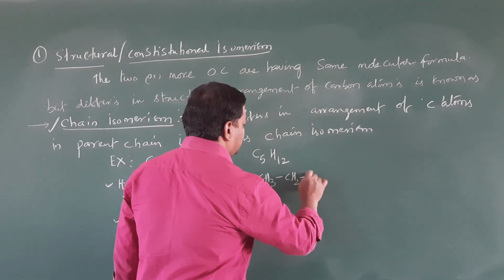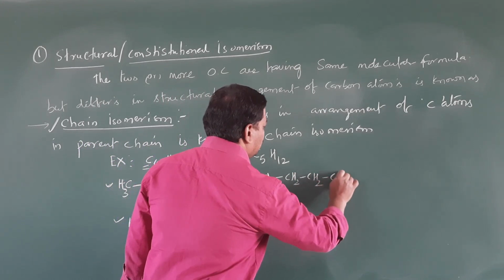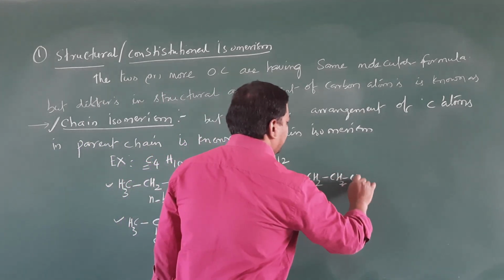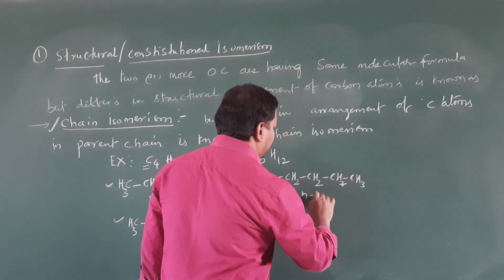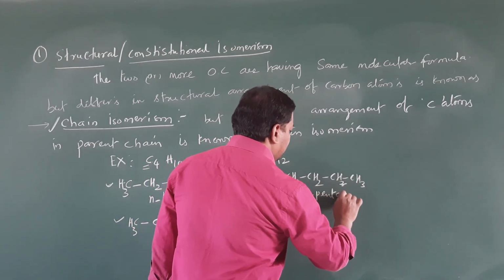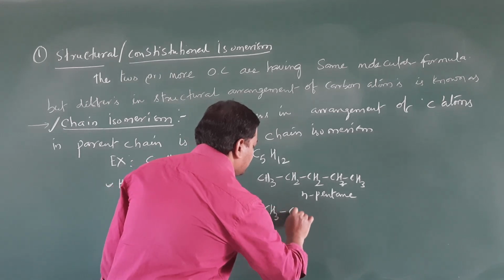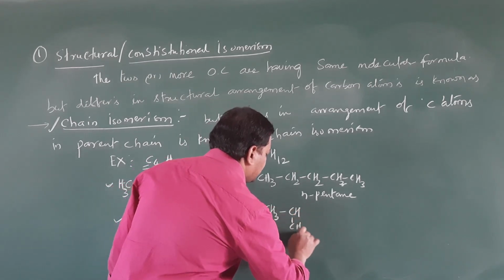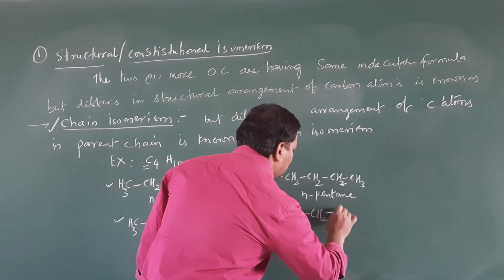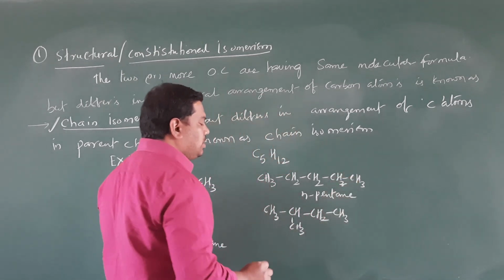Next, here I will write CH3 CH2 CH2 CH2 CH3. This is n-pentane. Then CH3 CH CH3 CH2 CH3.